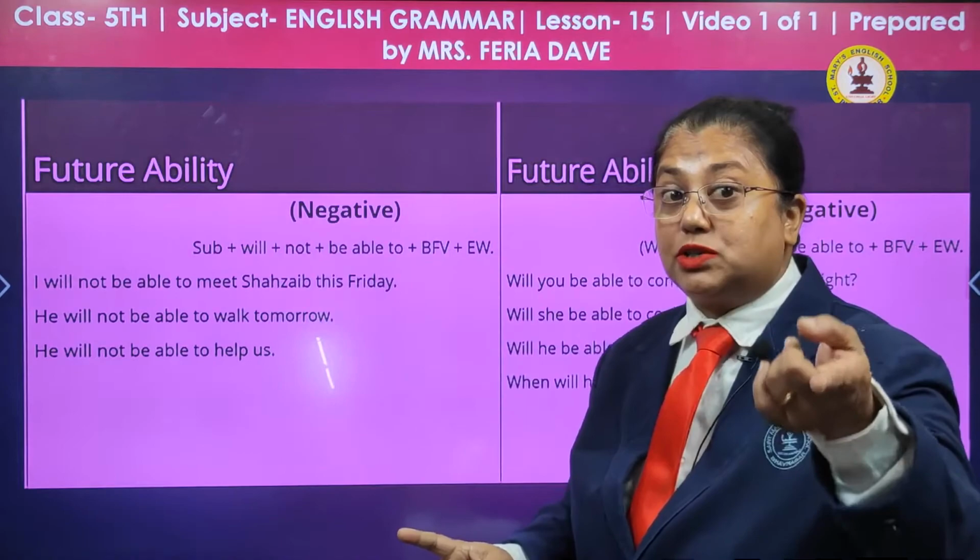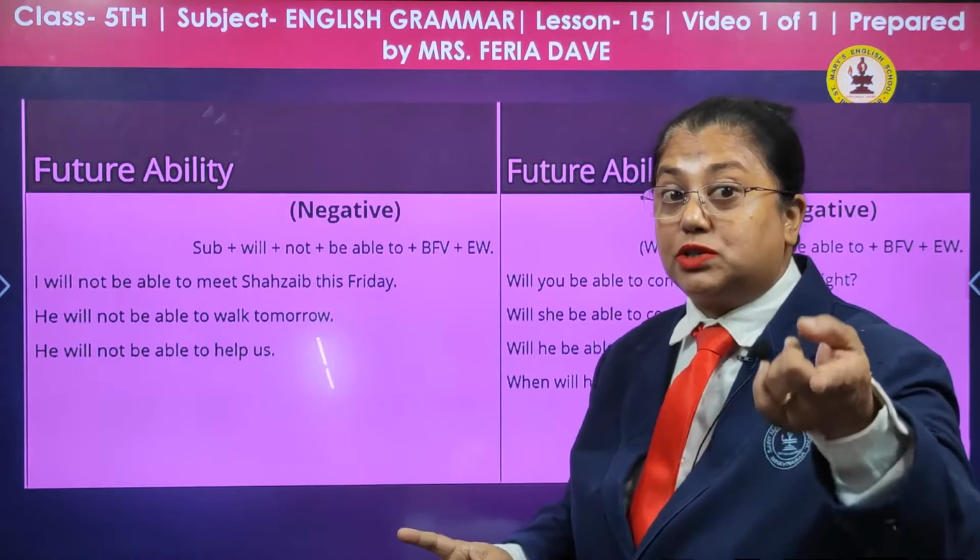Future ability, interrogative, when it is the question form. We put the will before. Will you be able to come here tomorrow night? Will she be able to cook biryani in the future? Will he be able to walk tomorrow? When will he be able to walk? This is the interrogative in the simple tenses, simple sentences that we construct. We studied the present, past and future forms of ability.